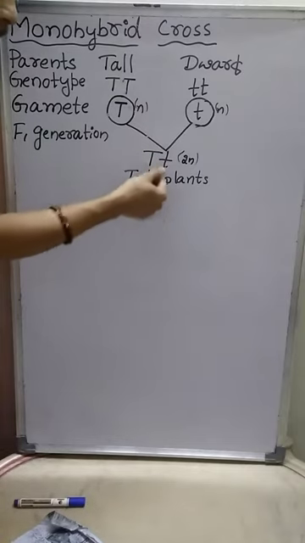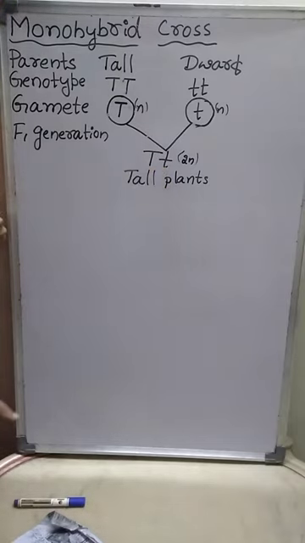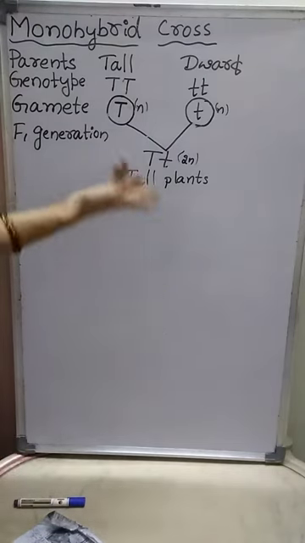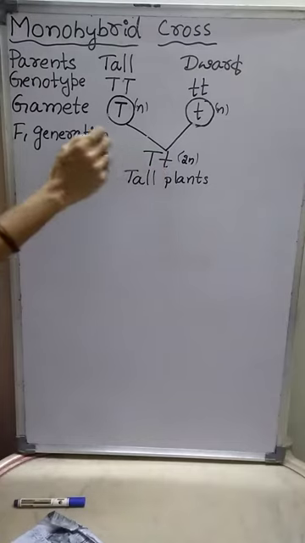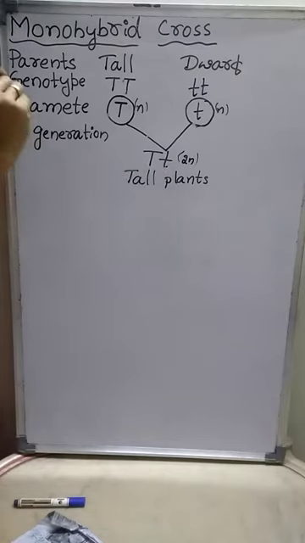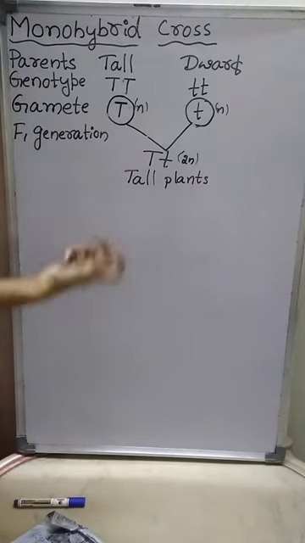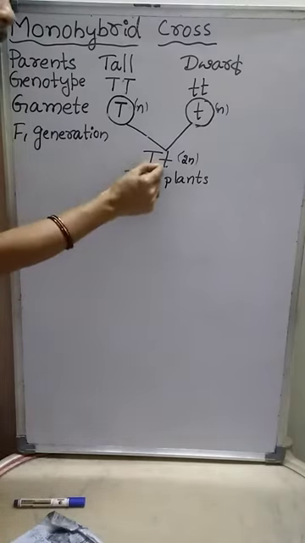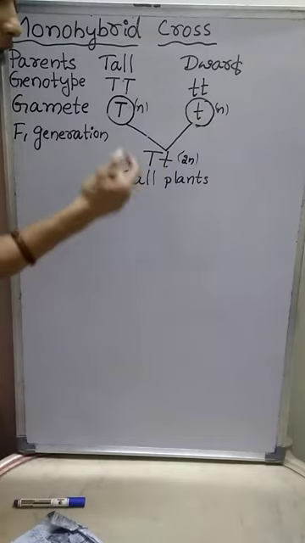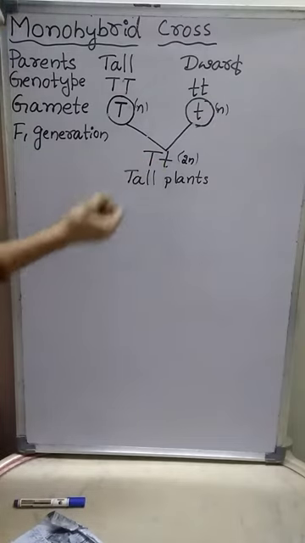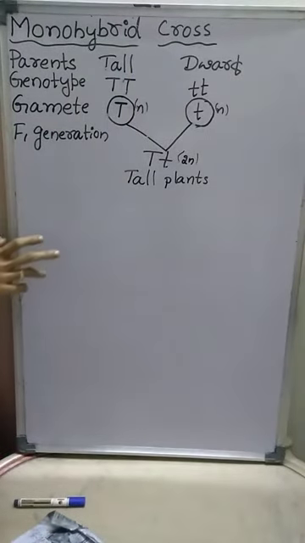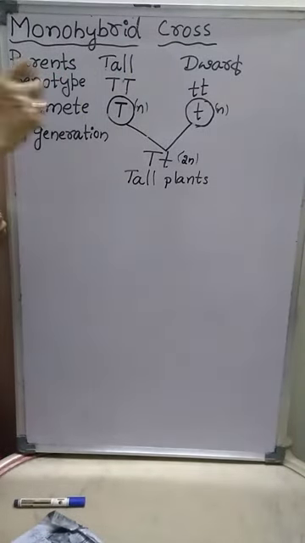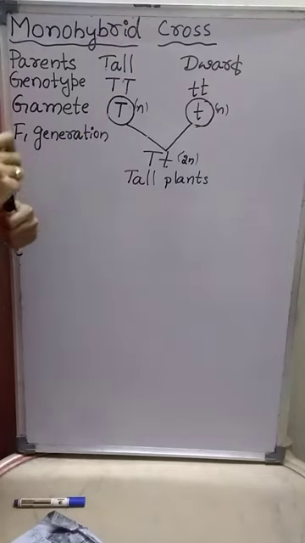What is a recessive gene? A gene which fails to express its character in the presence of the dominant gene. A dominant gene expresses its character in the presence of its contrasting allele. In these two forms of a character, tallness is the dominant one, dwarfness is the recessive one.